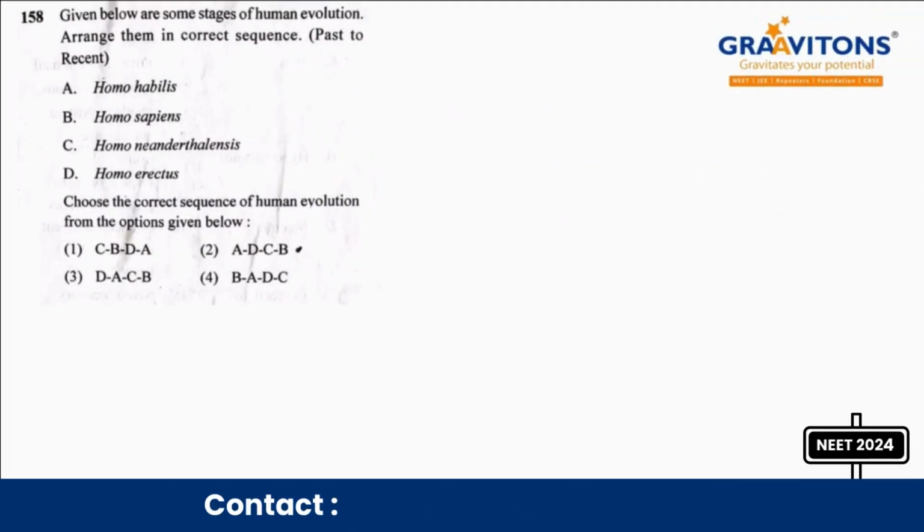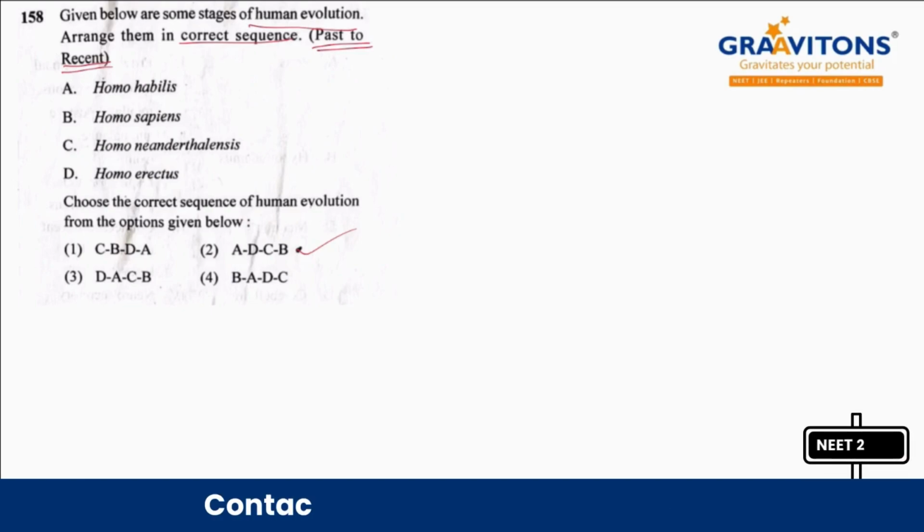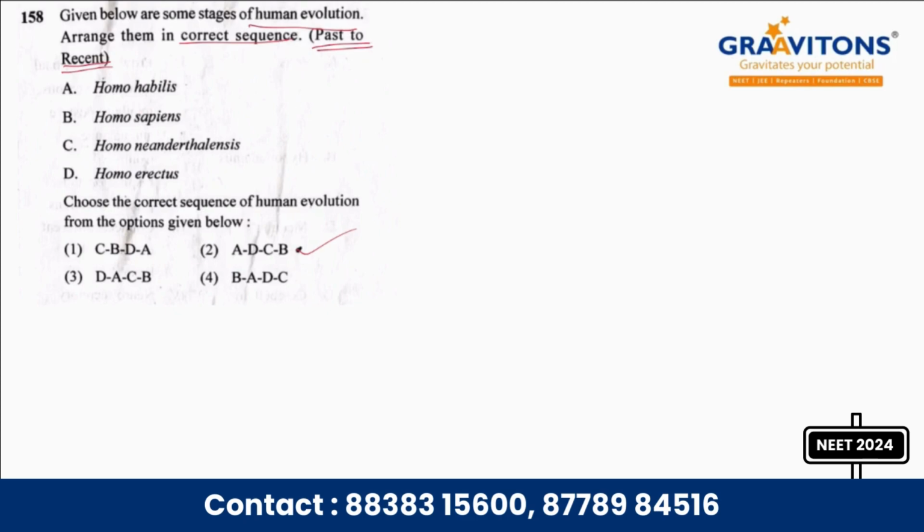Next, given below are some stages of human evolution. Arrange them in the correct sequence, past to recent. So past to recent, the answer will be option 2: A, D, C, B. In the past, first Homo habilis will come. Then Homo erectus, then Neanderthals came, and the most recent one is Homo sapiens. So this is the answer.